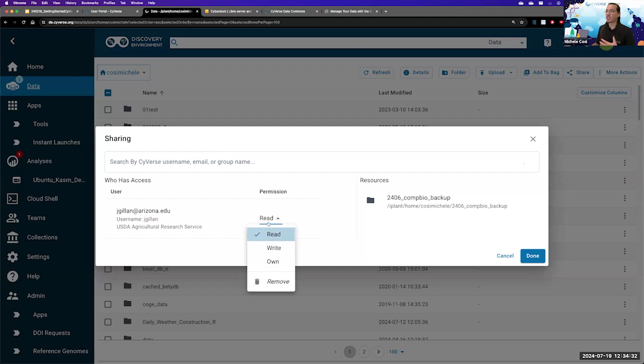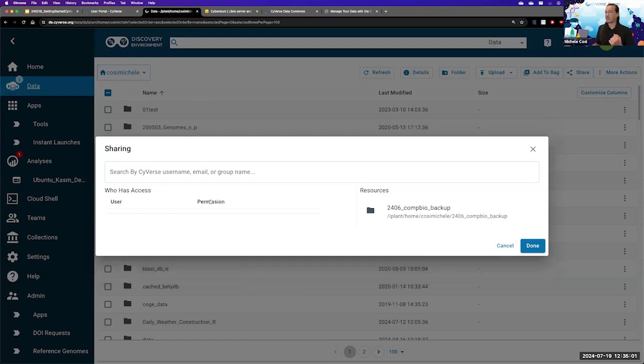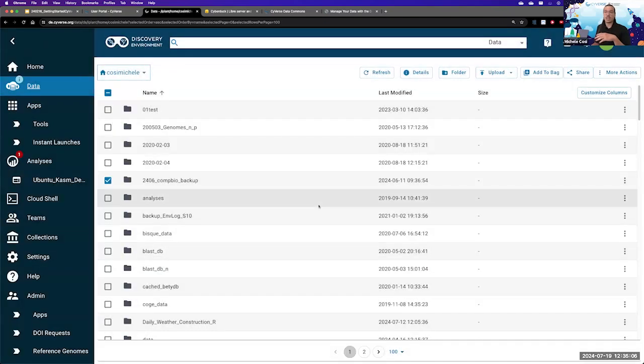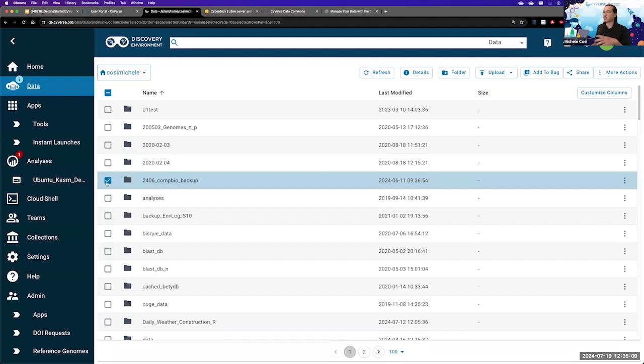Here I can choose which permissions he has in order to view this specific folder. Read means that he can see the folder. Write means that he is able to make modifications to the folder, and own means that he owns this folder. I can then also remove him from the people that have access to this specific folder, and I'm just going to go ahead and do that right now. I then click done, and we are back onto our own data store folder.